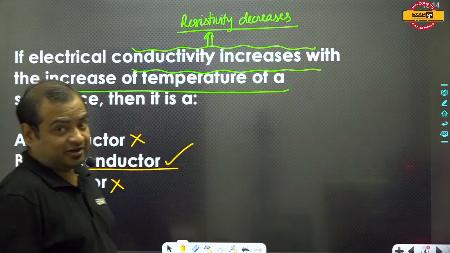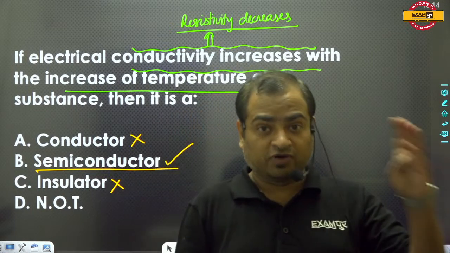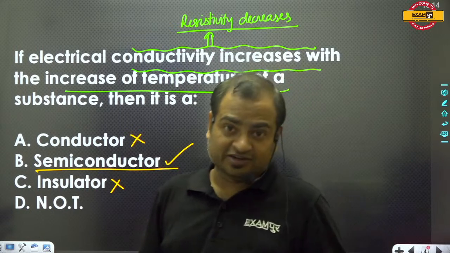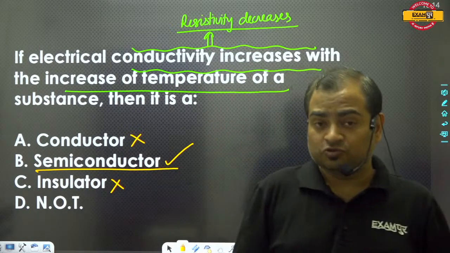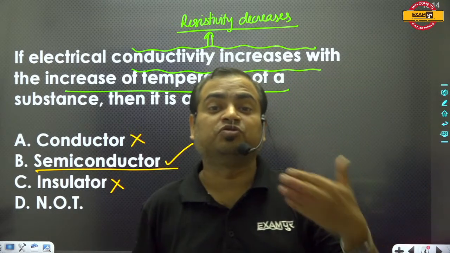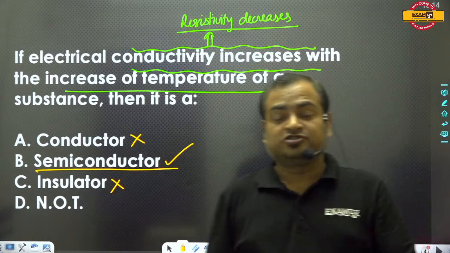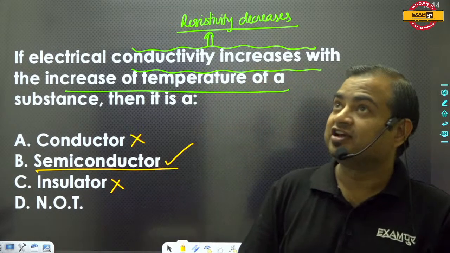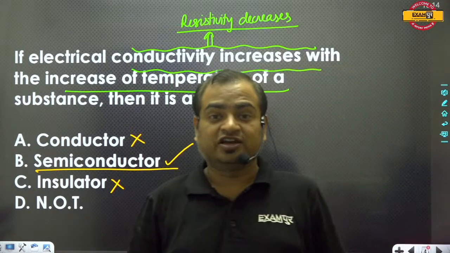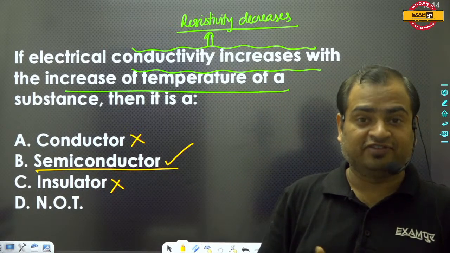What is a semiconductor? Guys, there are three types of electric materials. Number 1, conductor. Number 2, insulator. Number 3, semiconductors. Conductors are those materials in which electric charge flows, electric current flows, just like metallic wires. All electrical wires in our homes are actually electrical conductors. Salted water is a very good conductor of electricity.